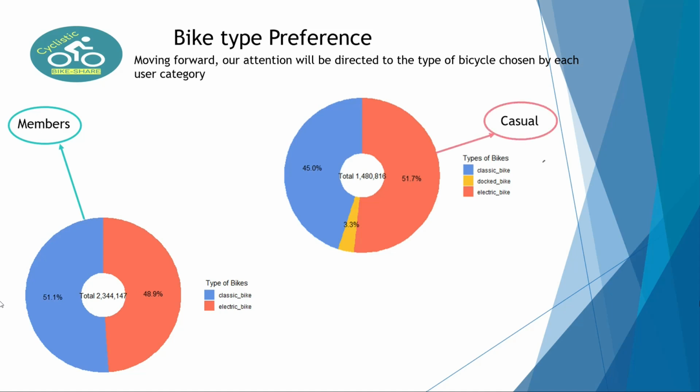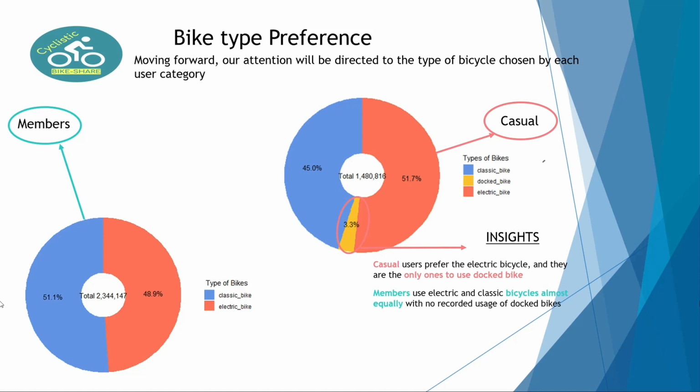Then size. Casual users prefer electric bikes and they are the only ones to use dog bikes. Members use electric and classic bicycles almost equally, with no recorded users of the dog bikes.